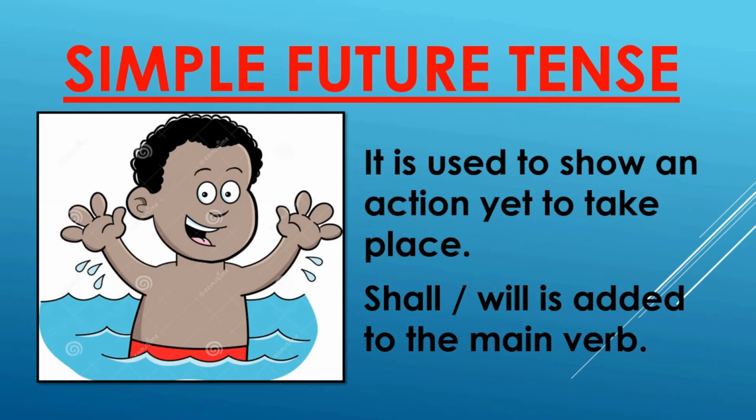Look at this picture, students. In this picture, we find a boy standing in a swimming pool. He has not yet started swimming. He may start swimming sometime later. Therefore, his action of swimming will take place after the present time. So, we may call such an action to be in the simple future tense. Now, let us look at some of the examples in simple future tense.